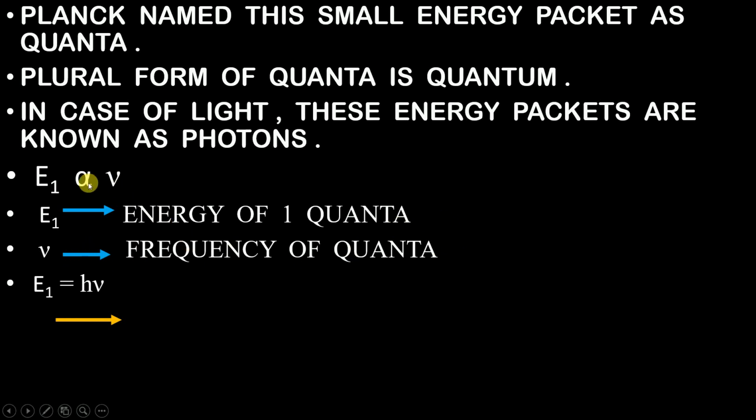Now, if you want to remove this proportionality sign, you have to replace this alpha by an equal to sign, and you have to write a constant, and we write this constant to be h. So whenever you are replacing a direct proportionality sign with the equal to sign, you have to add a constant.